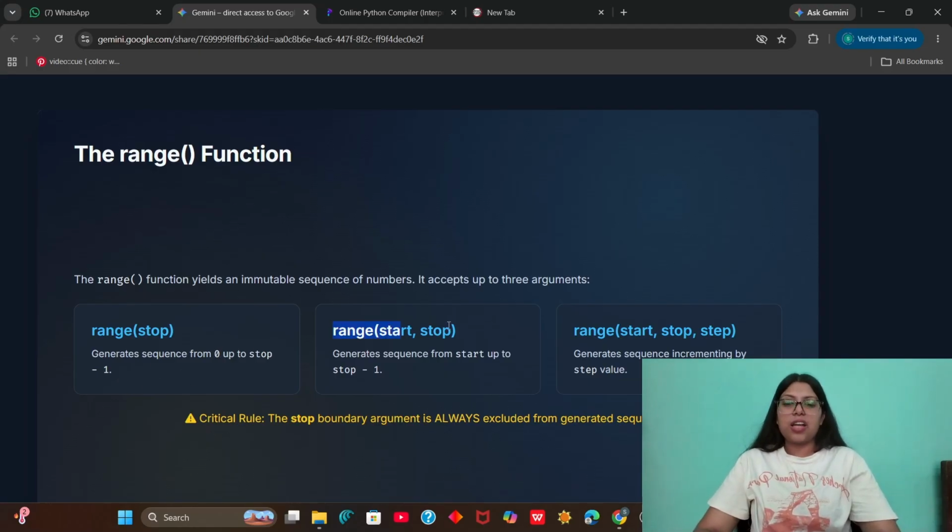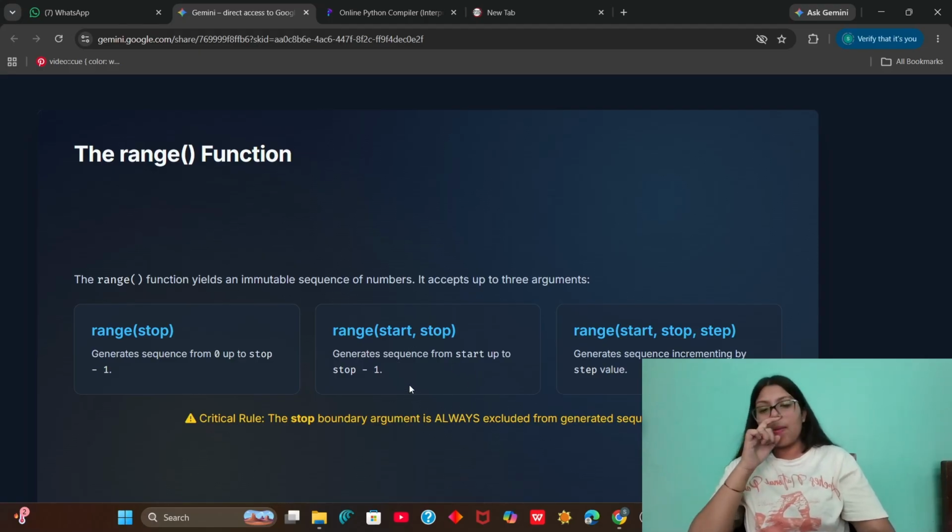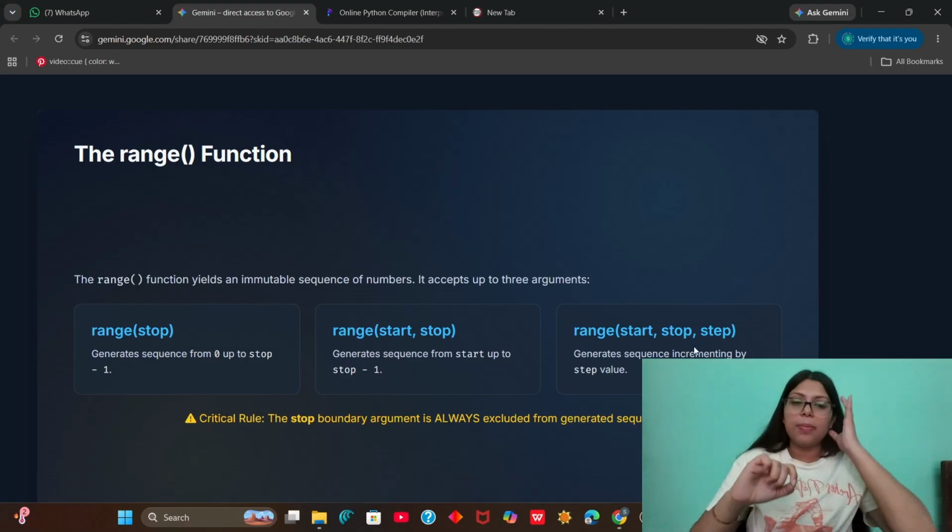Similarly, we have range with start and stop. Here we can specify where to start. The range doesn't start from 0 in this case, unlike the default case. So we start the sequence from start up to stop minus 1. And lastly, we have range with start, stop, and step.